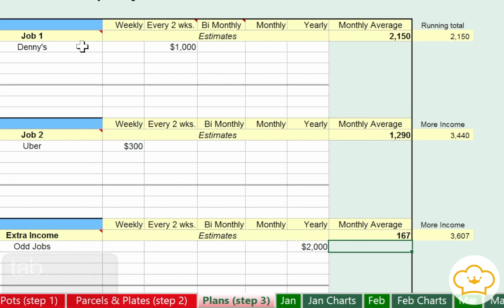And what we see on the monthly average, of course, the white cells are for input, the colored cells are all the calculations. We have a monthly average calculated for every job, and we also have a running total, which shows that we're earning about $3,607 for all those jobs for 1 month.